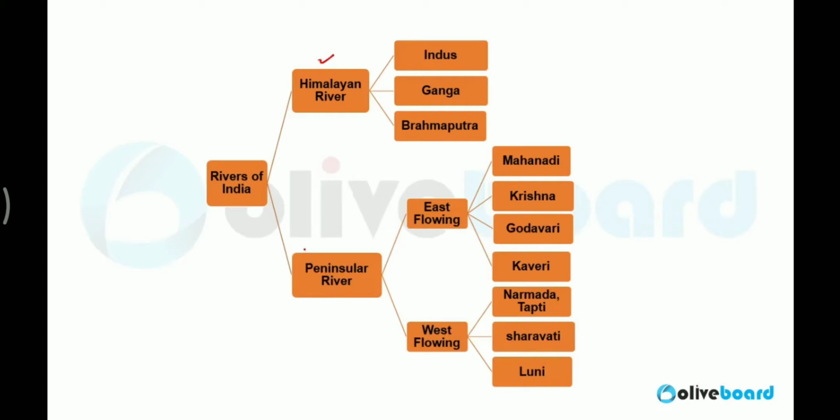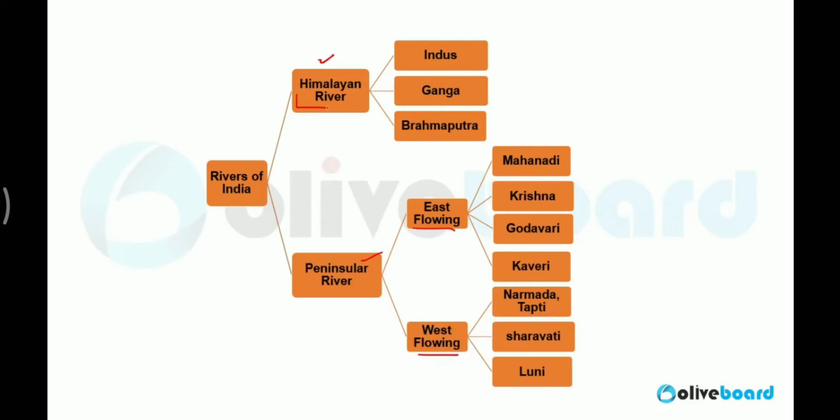Few of these rivers have water round the year, but most of the peninsular rivers do not have water round the year. So peninsular rivers can be divided into two categories: east flowing and west flowing.